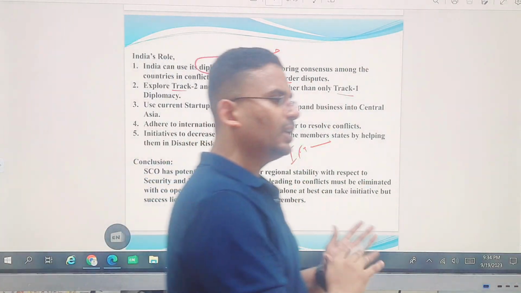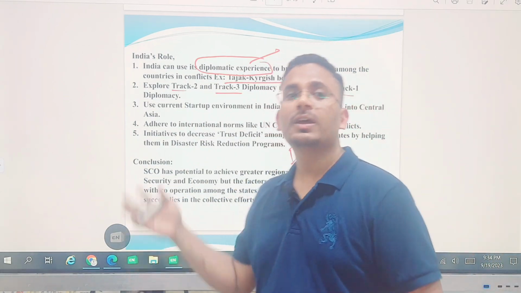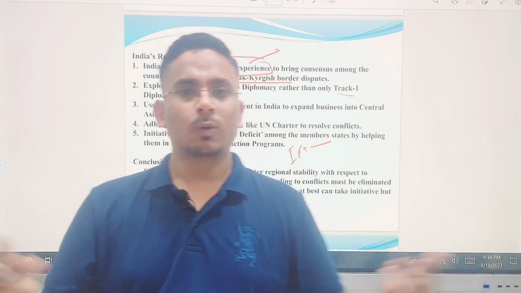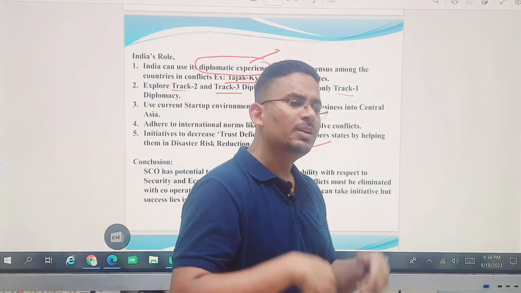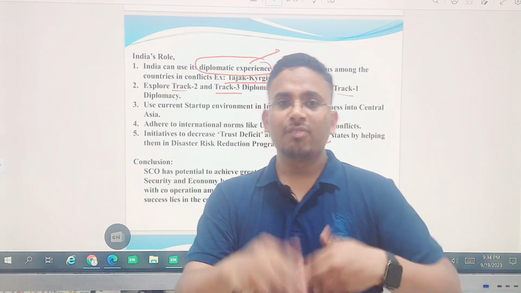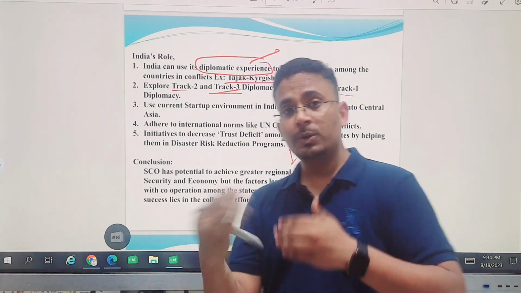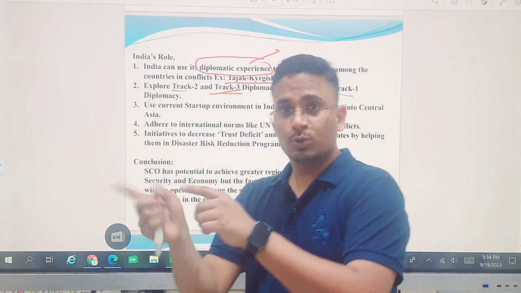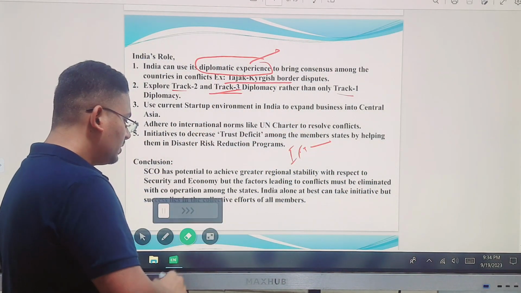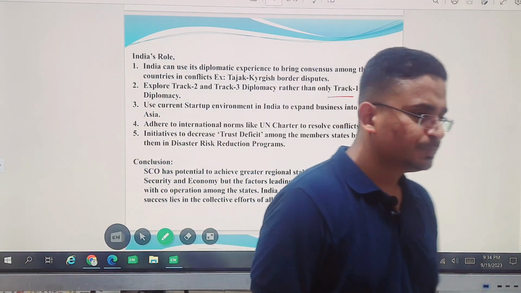The officials of one country and officials of the other country discuss, but we have to extend that discussion to experts also, who are not members of government, but are experts in their own area, maybe in economy, maybe in space, maybe in technology. Those people have to be brought together to discuss and come out with a solution. And track 3 diplomacy, people-to-people cultural exchange, will lead to a solution. We can extend our diplomacy to these things rather than restricting it only to track 1. That can be one solution.